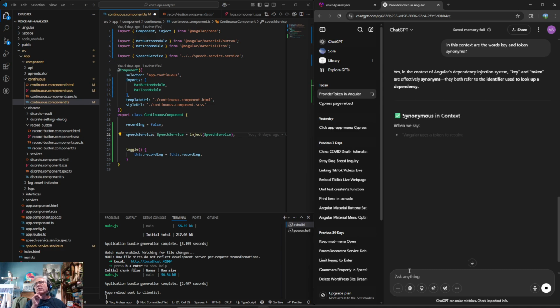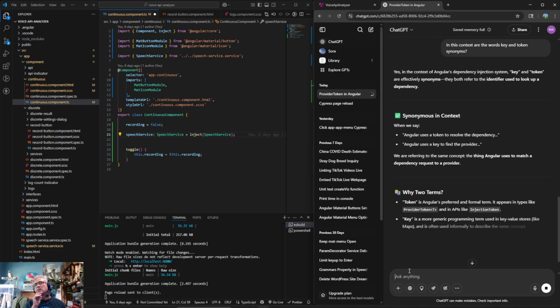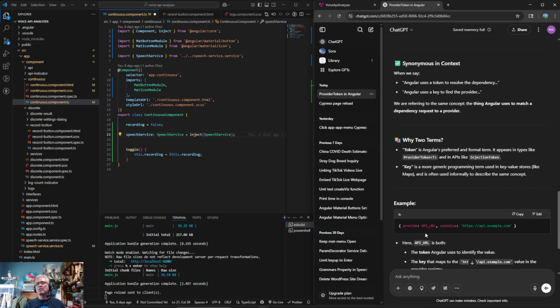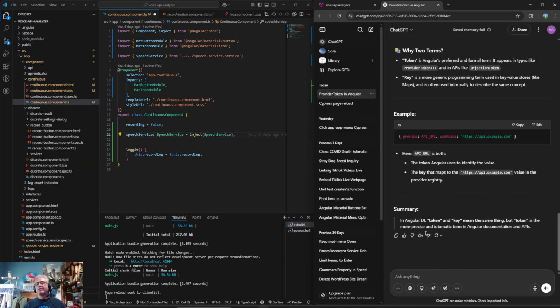Key and token are effectively, they both refer to identifiers. Okay. Token is the English preferred and formal term. It appears in types like provider token, API, injection token. Key is a more generic programming term used in key-value stores like maps, often informally to describe the same concept. So anyways, yeah, I don't know.